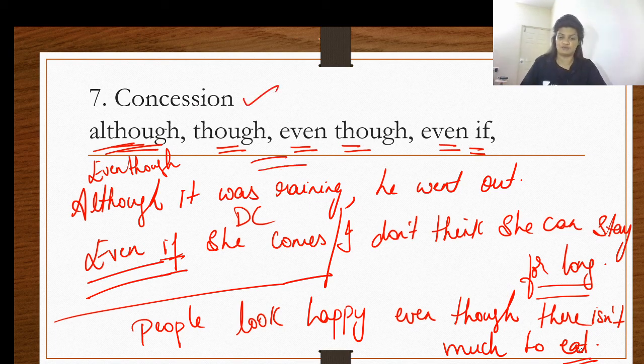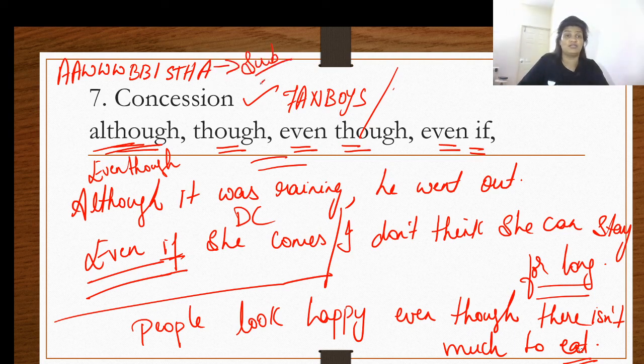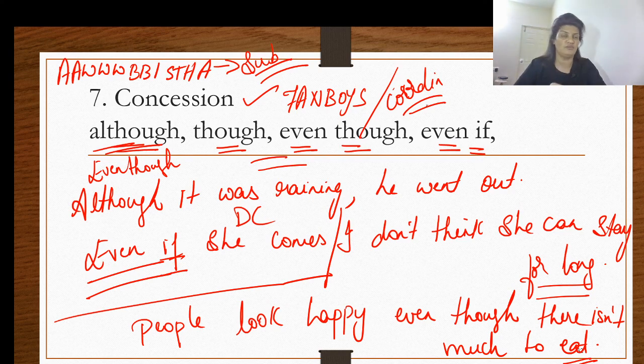And these are the different types of conjunctions that we have learned. What did I tell you? Remember the acronyms. Acronyms are FANBOYS and ALBISTA. Remember these acronyms; these are our subordinating conjunctions, and these are our coordinating conjunctions, and we have independent and dependent clauses. FANBOYS or coordinating conjunctions combine two independent clauses, and subordinating conjunctions combine one independent clause with a dependent clause.